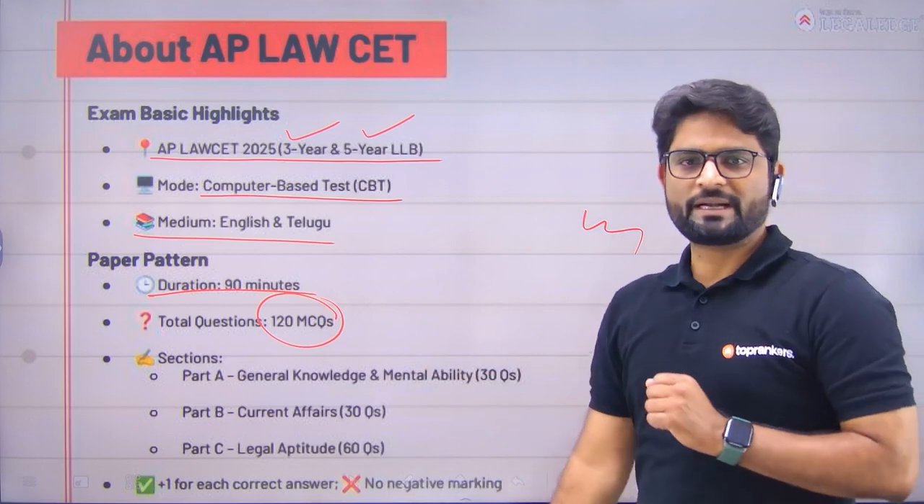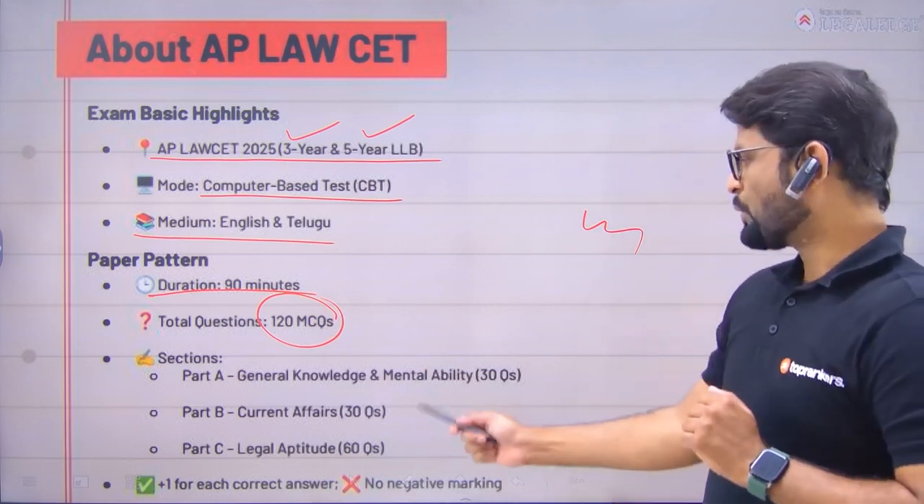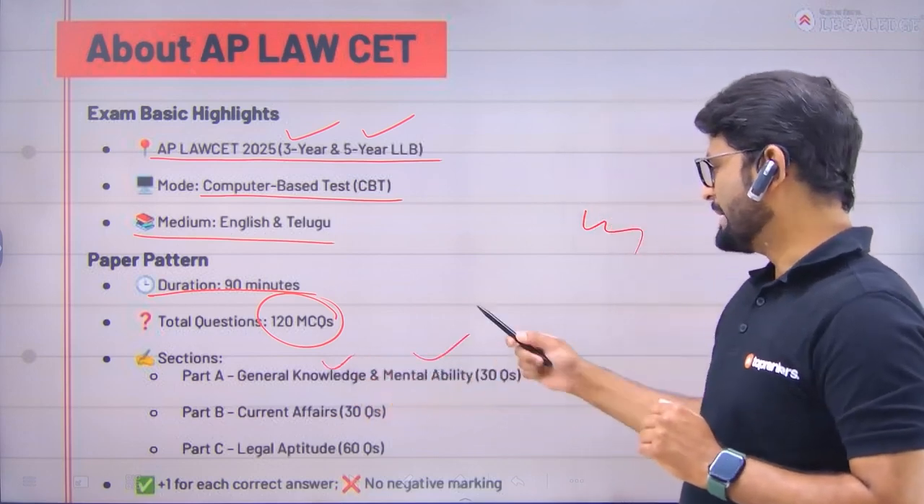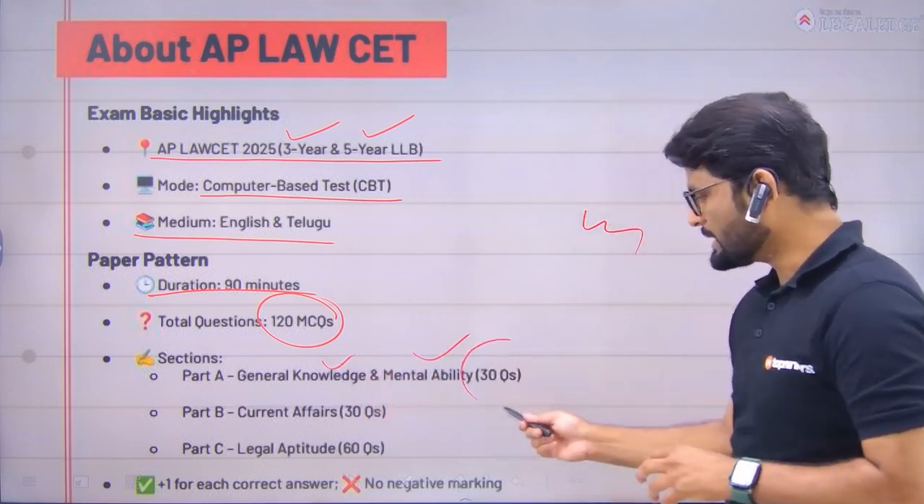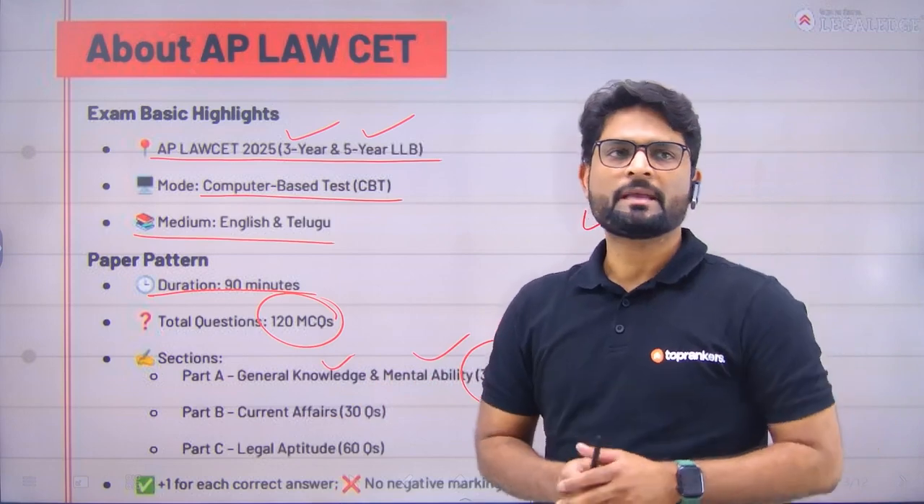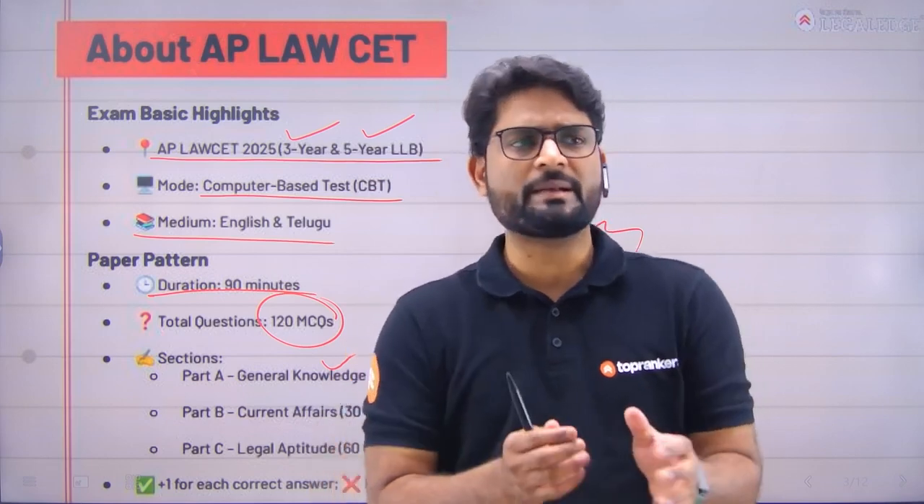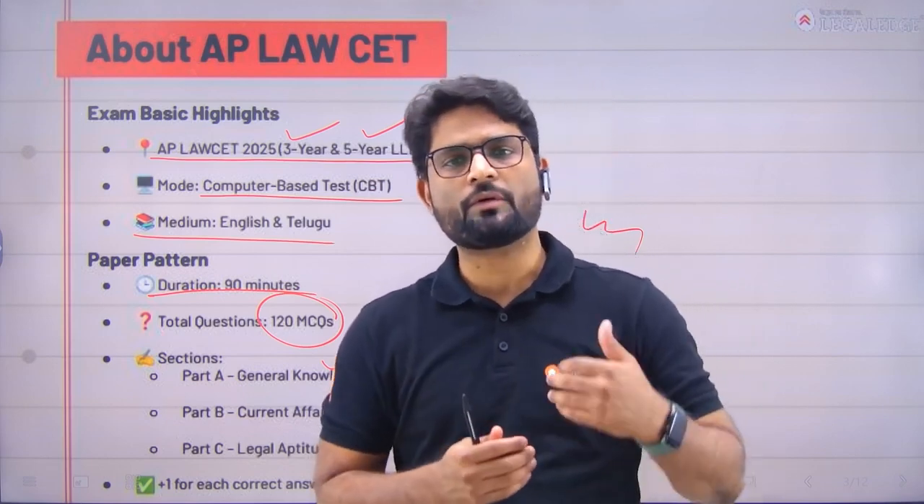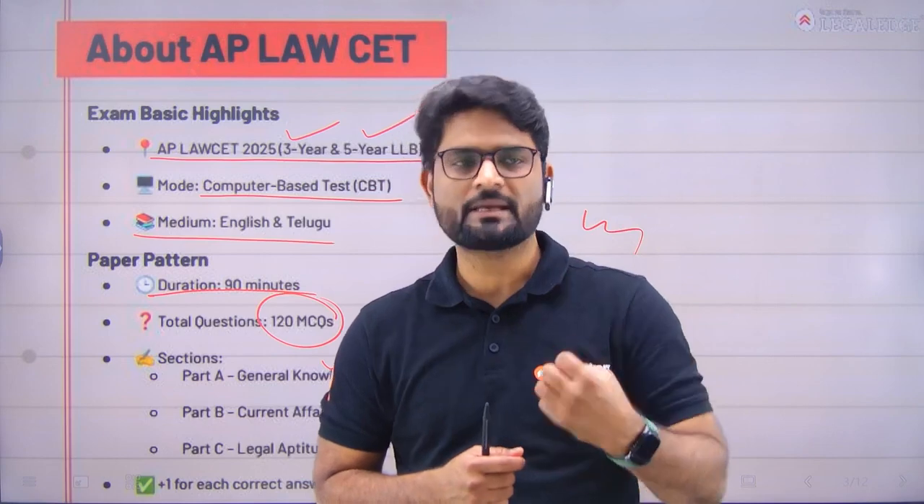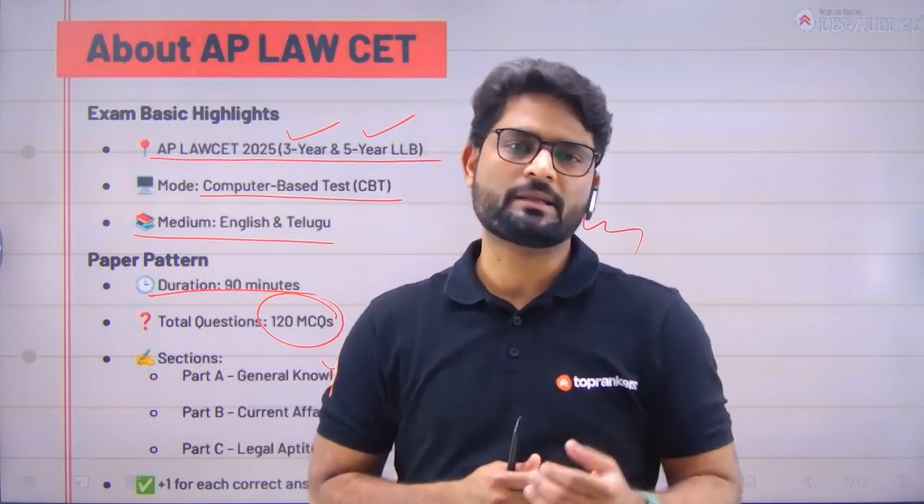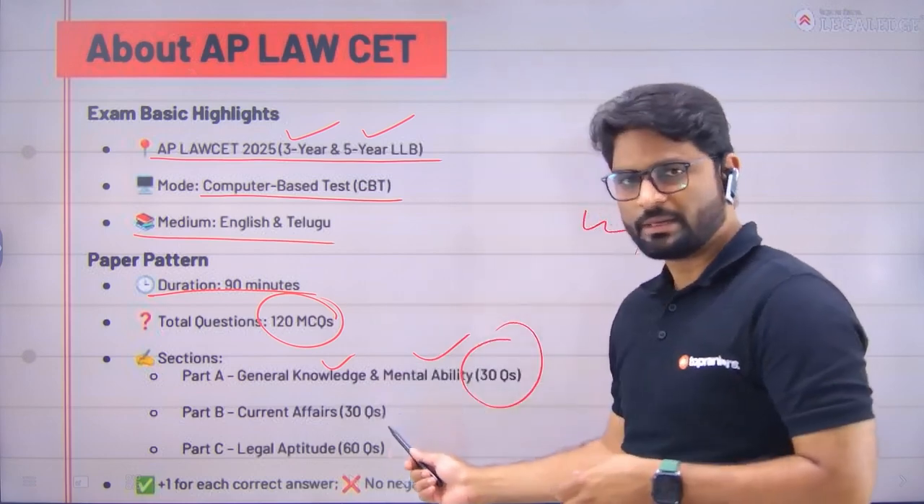Majorly, the paper is divided into three sections. One is GK and mental ability, which carries 30 questions. Mental ability is something you might be hearing for the first time. It is a section which comprises basic elementary mathematics, and it also tests your analytical reasoning skills. So that's mental ability for you.